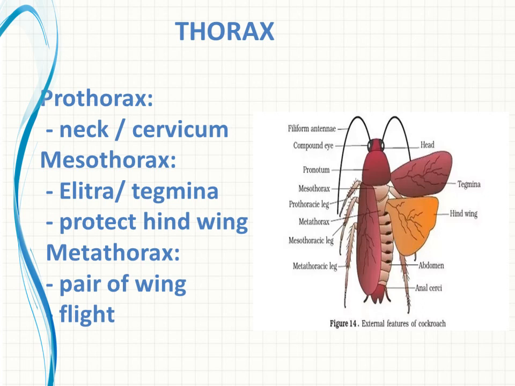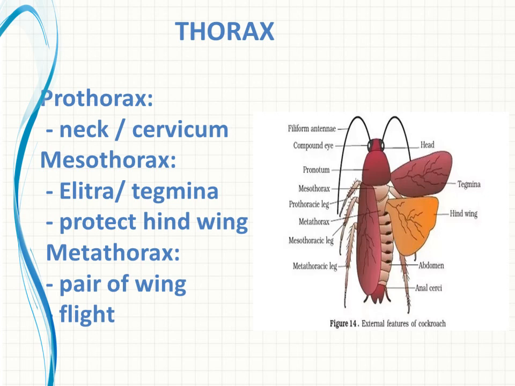Elytra or tegmina, one pair of wings. Can you watch it in the figure? The first wing, which is marked in brown color, is tegmina.